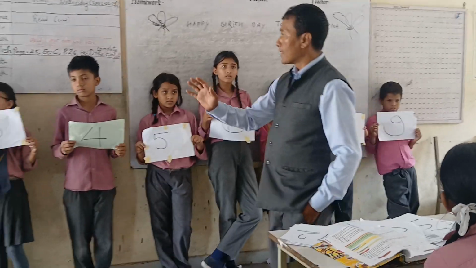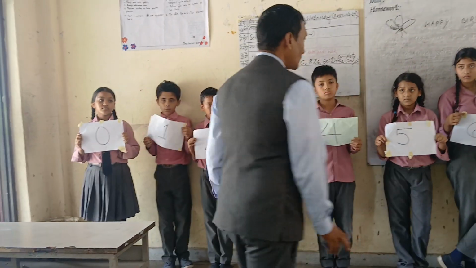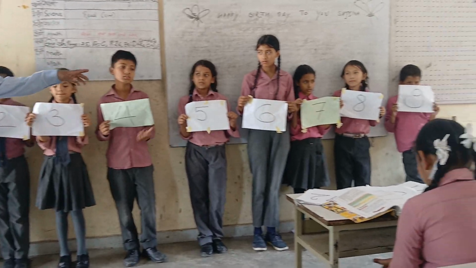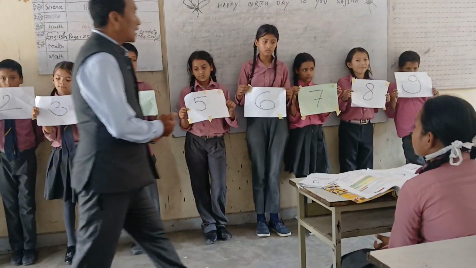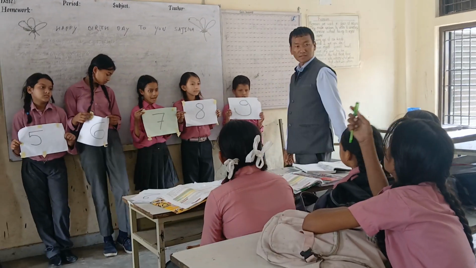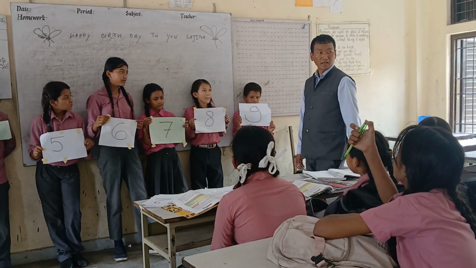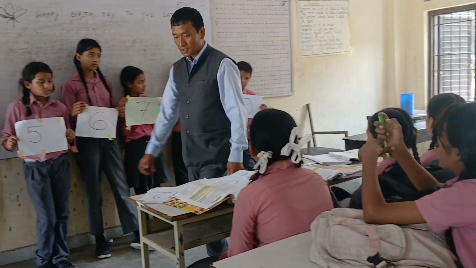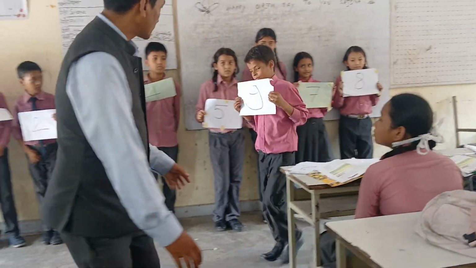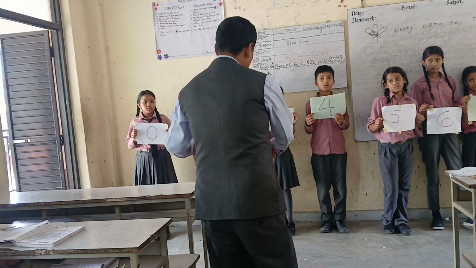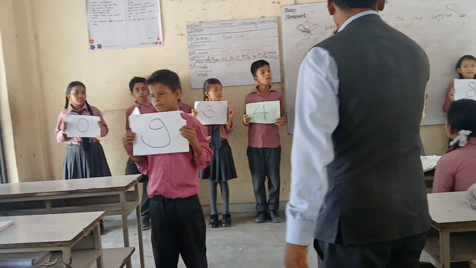Listen, here are 10 digits: 0, 1, 2, 3, 4, 5, 6, 7, 8, 9. Out of these, which one is the largest? 9. The student having the largest digit, please come over here. 9 is the largest one. And the second largest is which one? 8.